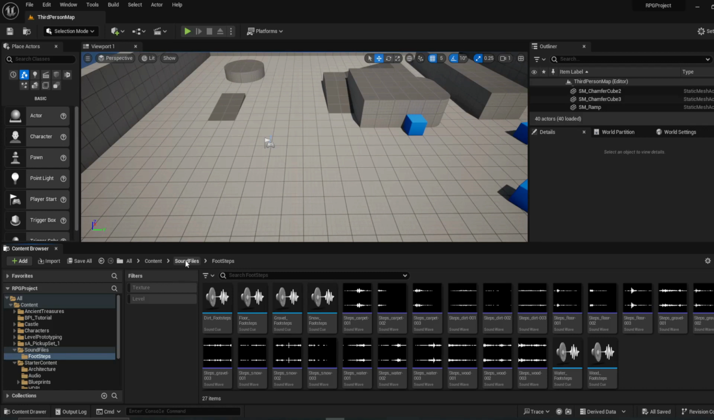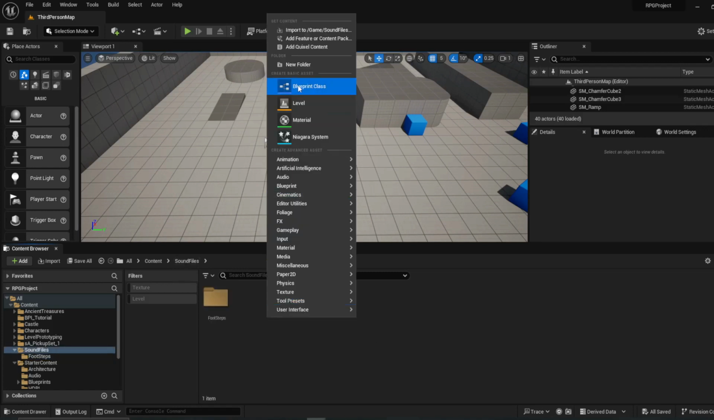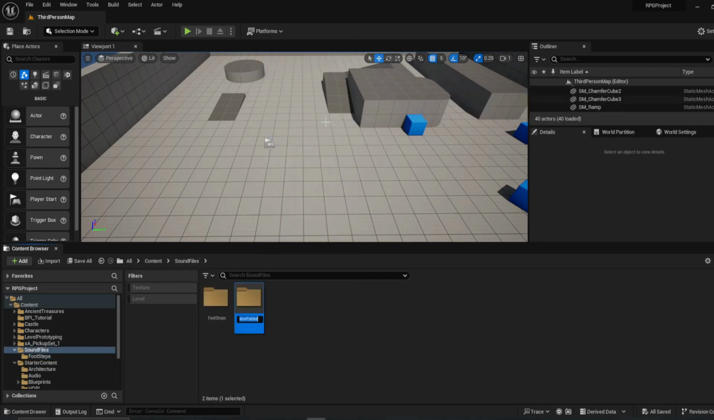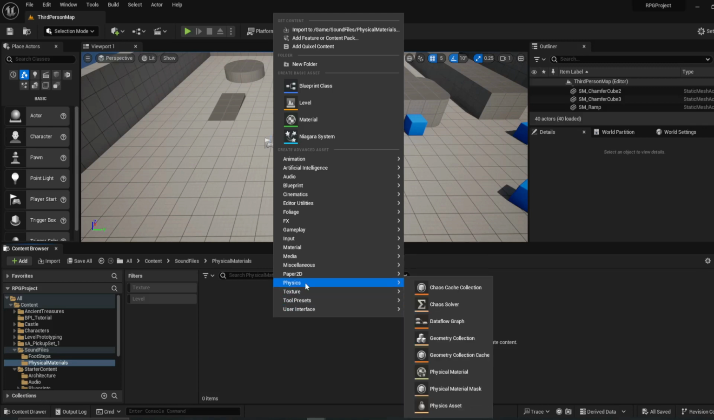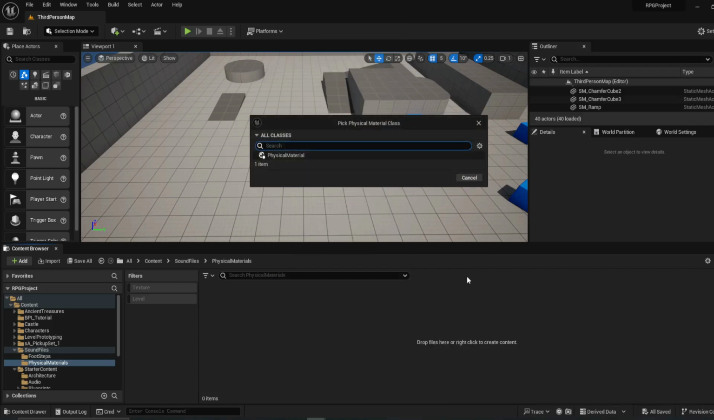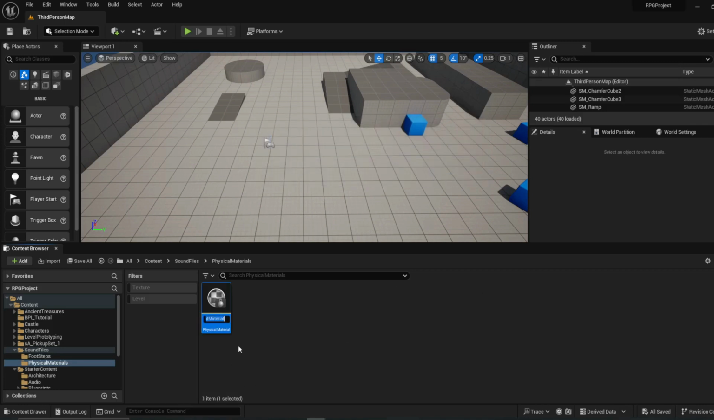Okay, so next, let's go ahead and go here. I'm just going to create a new folder. I'm going to name this physical materials. And then we're going to need to create a physical material for each of our types here. So we'll go Physics, Physical Material. We're going to click the Physical Material class.